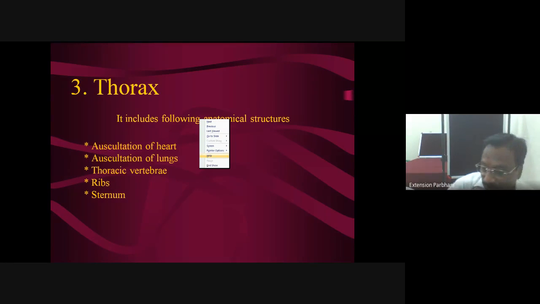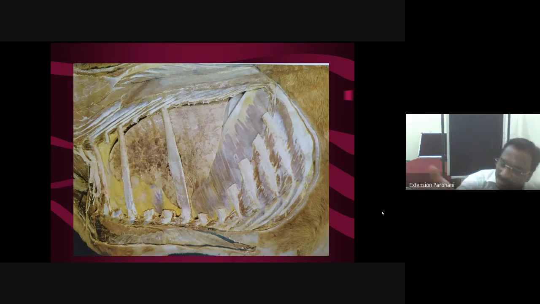Now, thorax: auscultation of heart, auscultation of lung, thoracic vertebrae, ribs and sternum. Now see, thoracic cavity, again I will give you, because anyhow we have to finish up within 10 to 15 minutes. Thoracic cavity: roof, thoracic vertebrae; ventrally sternum; laterally ribs; anteriorly thoracic inlet; posteriorly there is a diaphragm, which is the partition between thoracic and abdominal cavity.